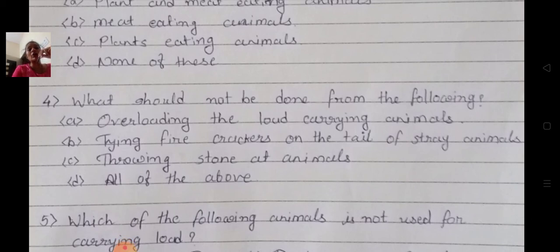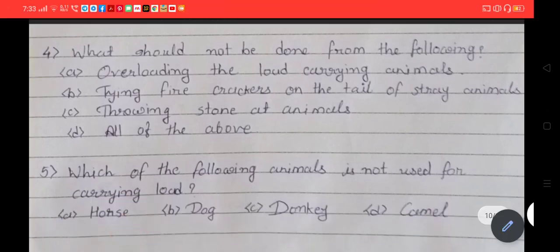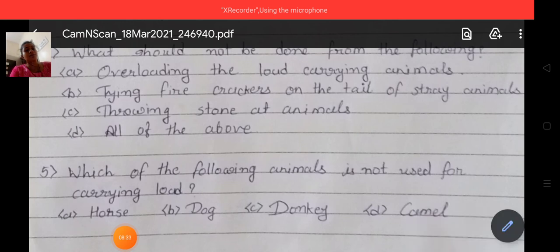First one, overloading the load carrying animals. Tying firecrackers on the tail of stray animals. Throwing stones at animals. Or all of the above. So what should not be done from the following? All of the above. D is the correct option.